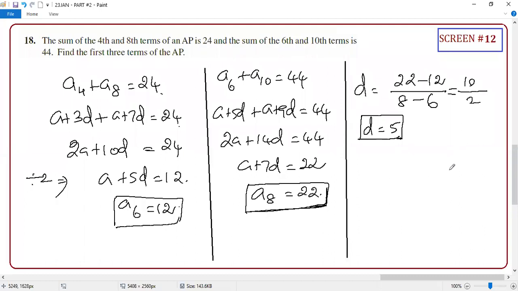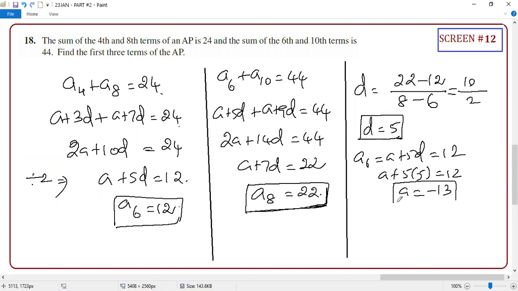Right. So guys, what do you need? It's 44. Find the first three terms. You need a also now. a6 equals a plus 5d equals 12. So a plus 5 into 5 is equal to 12. What is a? 12 minus 25 is minus 13. You got a and d.